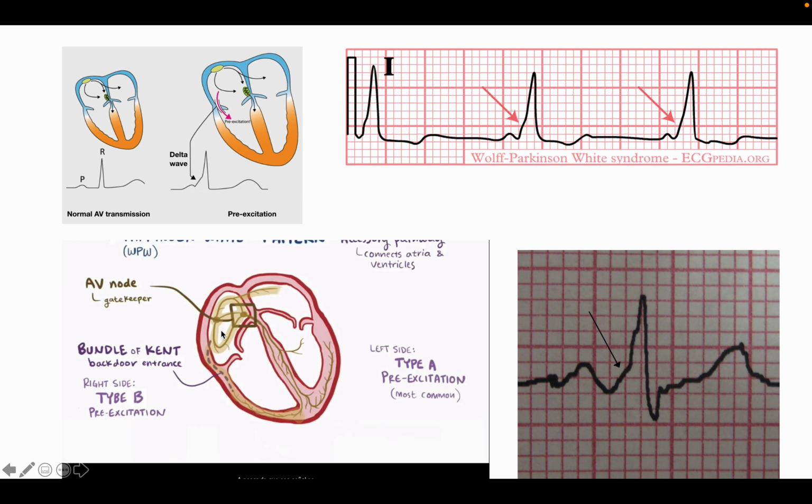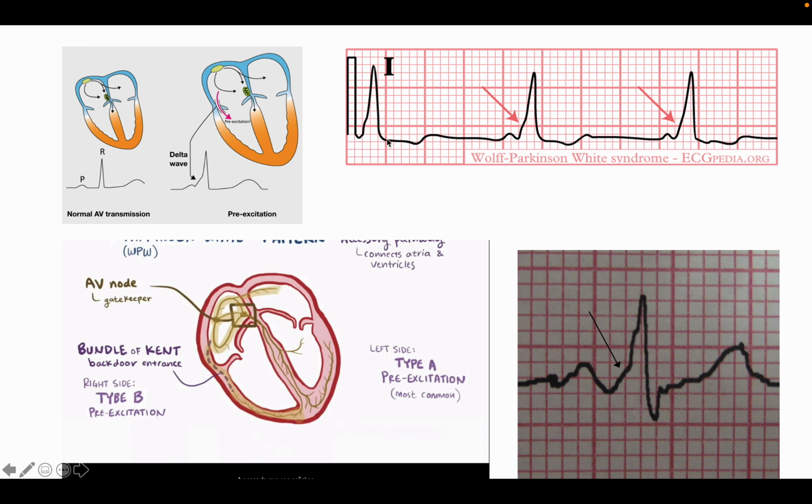For this reason, some impulse will go through this bundle of Kent, and it will depolarize the ventricles. After that, the normal pathway impulse also comes, and some impulse arrives through the normal pathway.